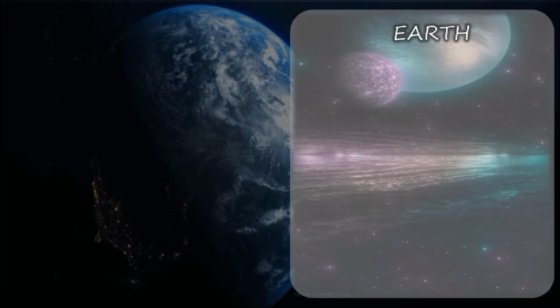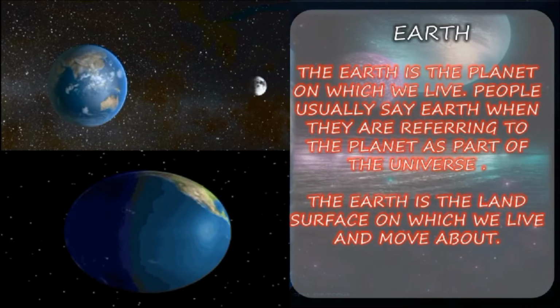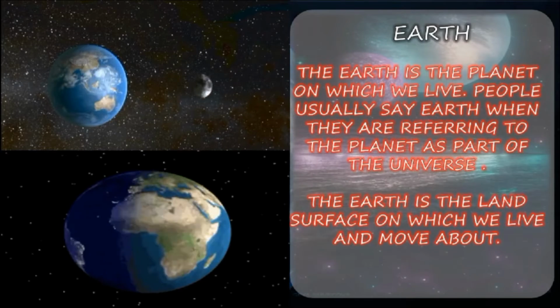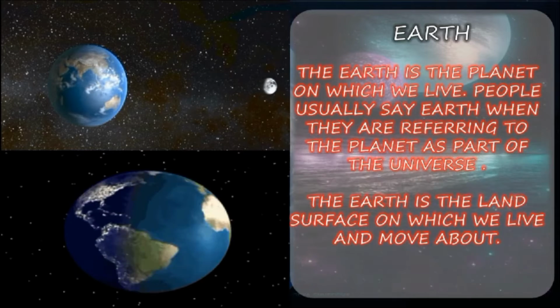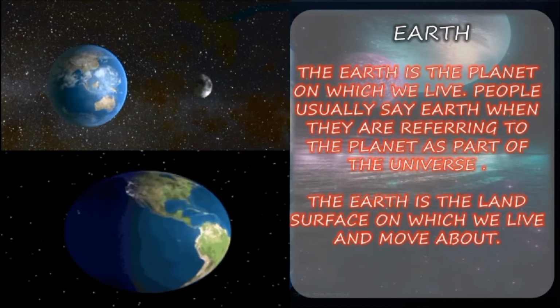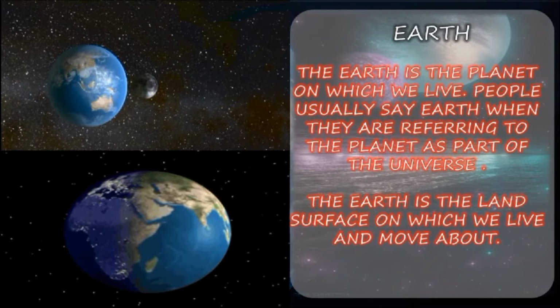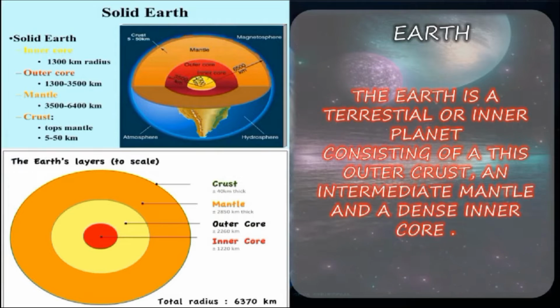So now we shall see about this. The earth is the planet on which we live. People usually say the earth when they are referring to the planet as a part of the universe. The earth is a land surface on which we live and move about. The earth is a terrestrial or inner planet consisting of an outer crust, an intermediate mantle and a dense inner core.